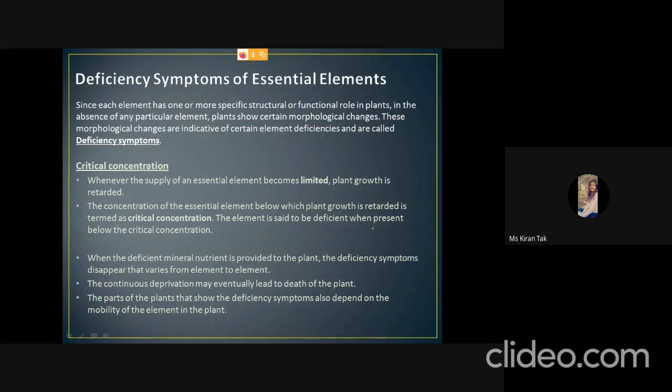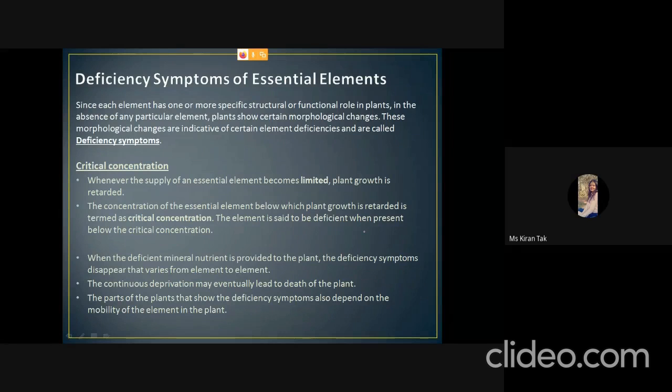The next is deficiency symptoms of essential elements. The deficiency symptoms are the morphological changes that are an indication of the deficiency of the particular element. Each element has one or more specific structural or functional roles, and due to the absence of that particular element, some morphological change appears in the plant.